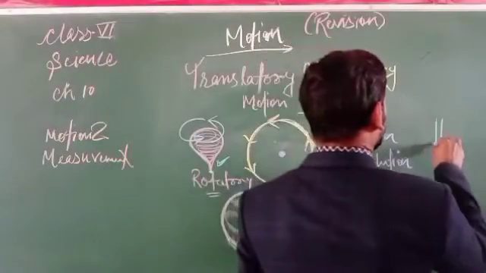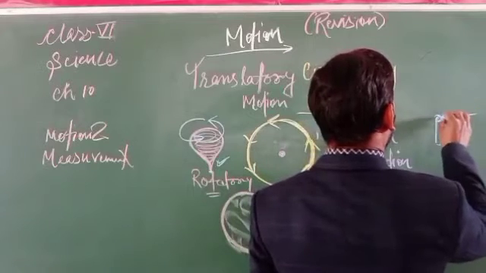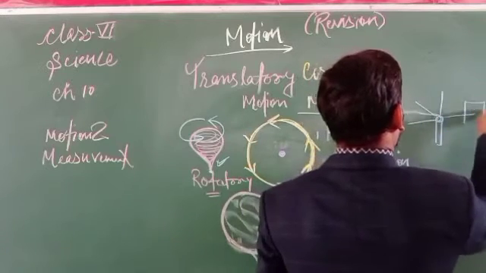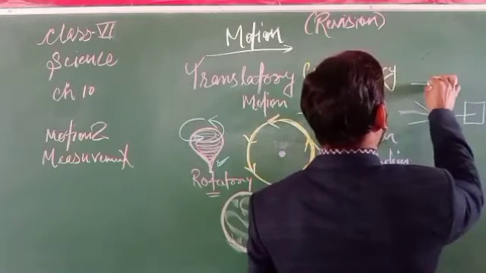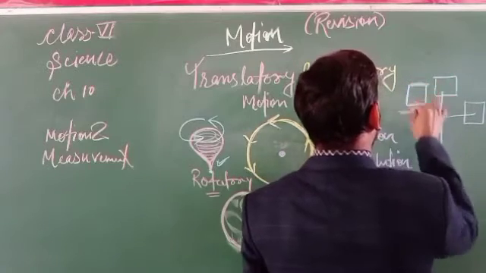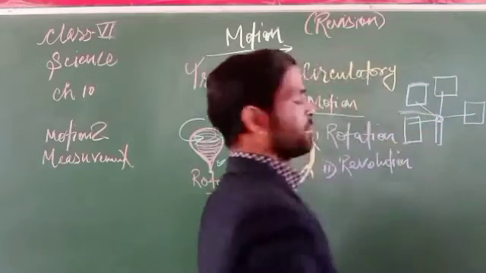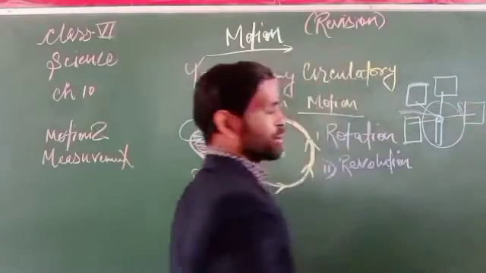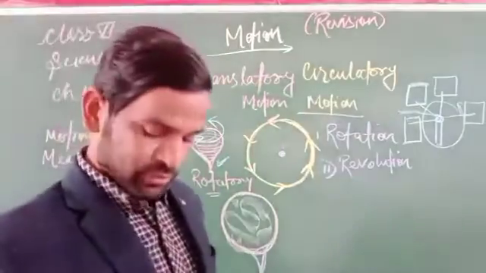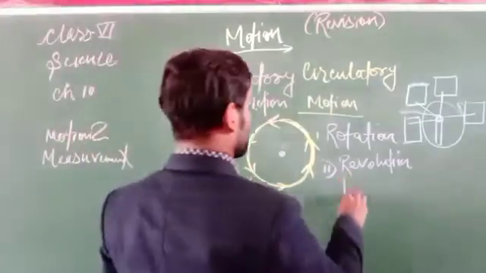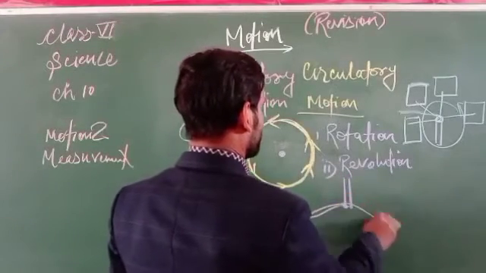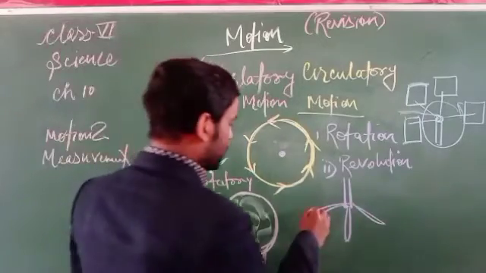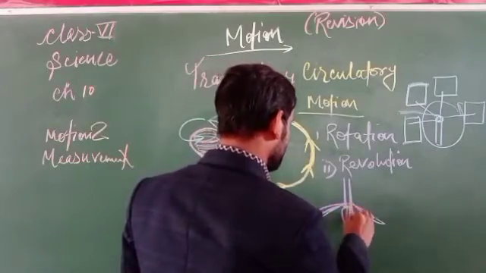Suppose there is a fixed point, and here is a swing, on which the child moves. That is a type of rotatory motion. A fan moving on a fixed path, on a rod, the fan rotating over and over. So it is a form of what? It is also a form of rotatory motion.